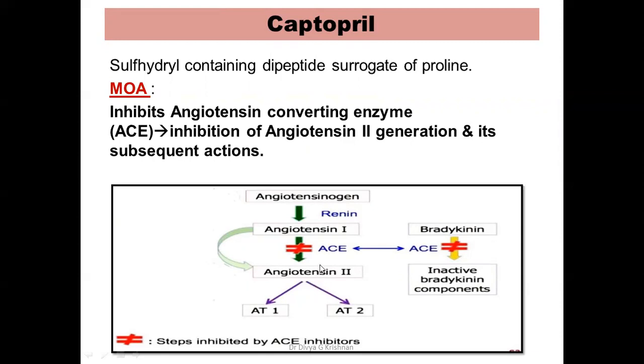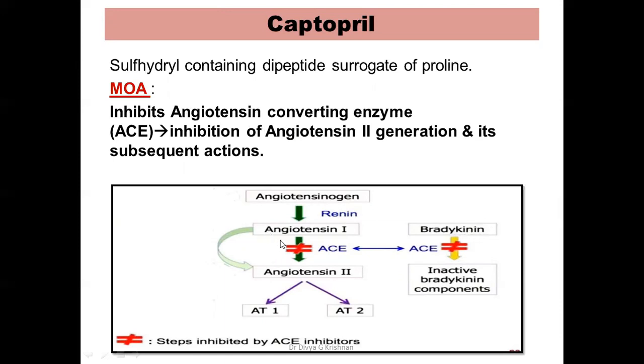Also at this point, I'll tell you that in the previous slide, we talked about the fact that ACE also causes degradation of bradykinin to inactive bradykinin components. Now, when ACE is inhibited by these drugs, the ACE inhibitors, the breakdown of bradykinin also will not happen. That means the levels of bradykinin will increase.